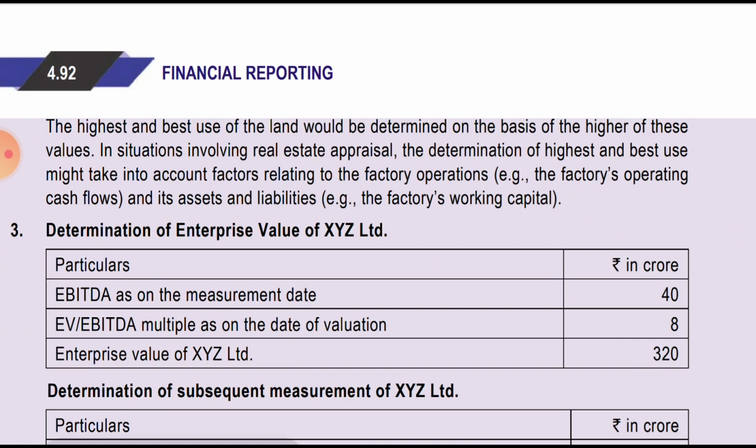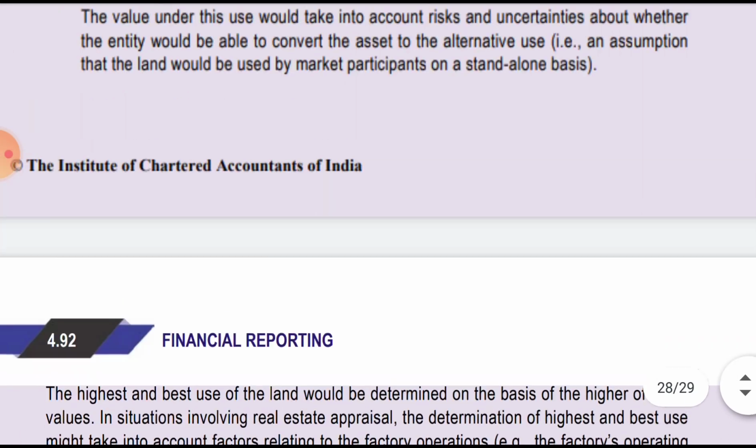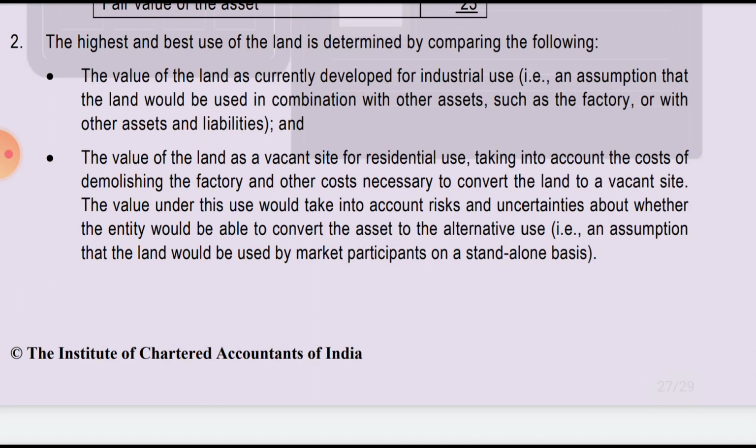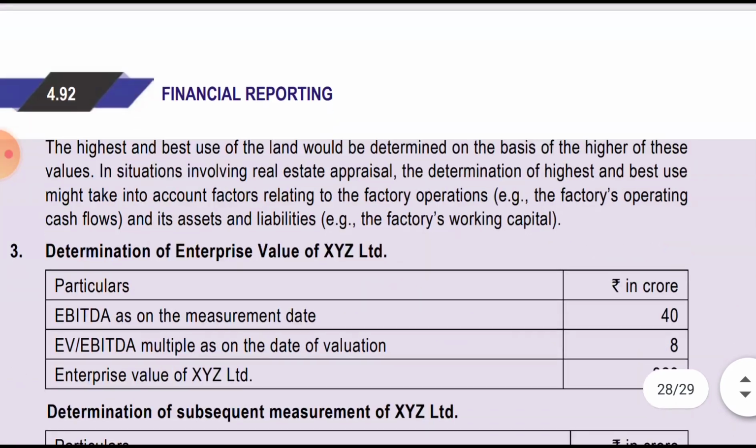Highest and the best use of the land would be determined on the basis of the higher of these values, that is the value if it is used as industrial use, and the value of the land as a vacant site for the residential use. So higher of both of these values.